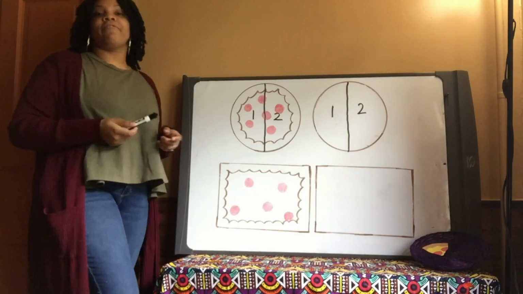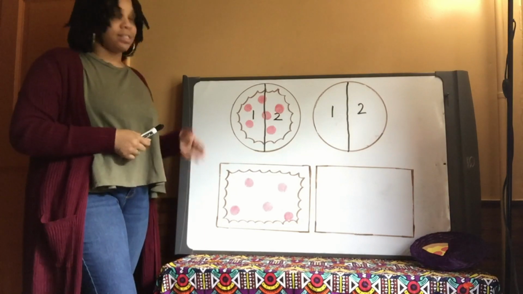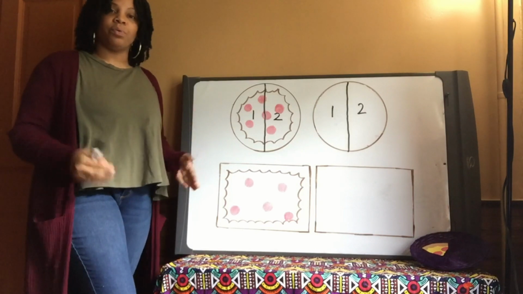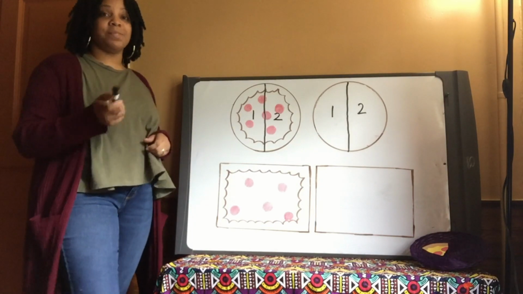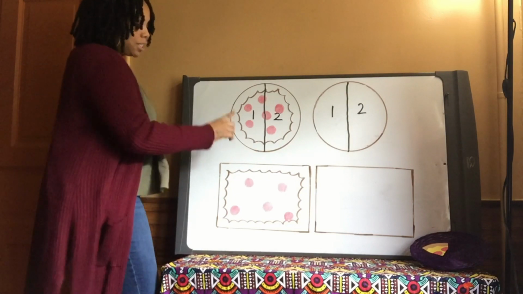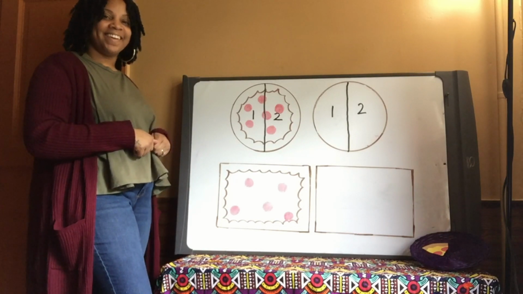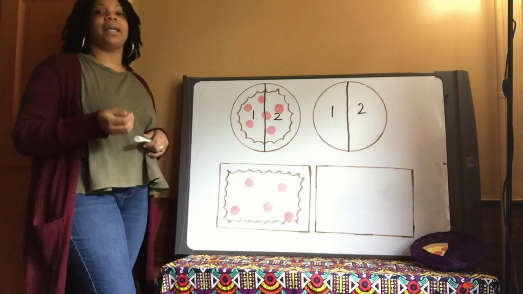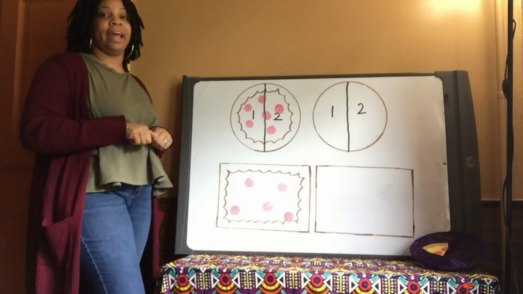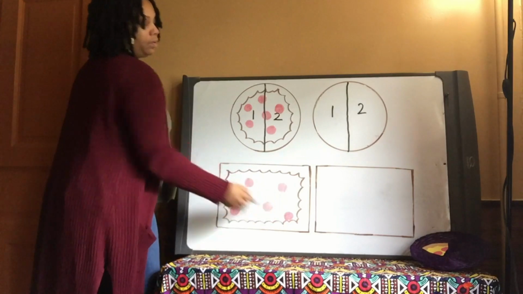Now, scholars, me and my family, we really love pizza. So sometimes we order a pizza known as a Sicilian pizza. And that Sicilian pizza is in the shape of a rectangle. So I wanted to show you how we can split this Sicilian pizza into 2 equal parts, into 2 halves. If you're ready, say, I'm ready. All right, Congo Nation. Who has an idea of where we can draw our line to split this Sicilian pizza in half? Do you think that we should draw our line here? Yes or no?